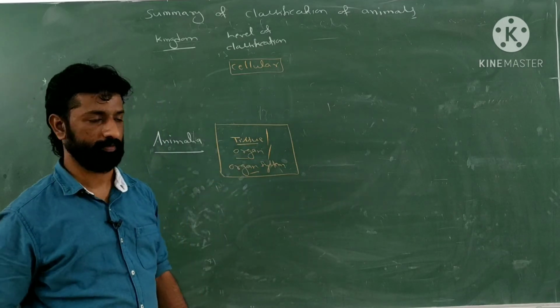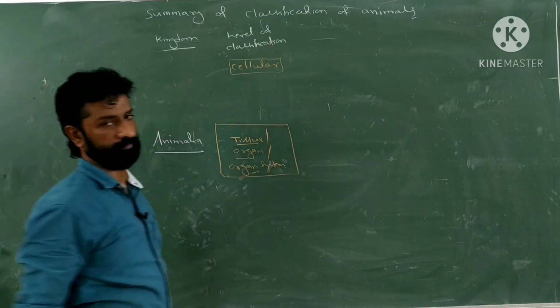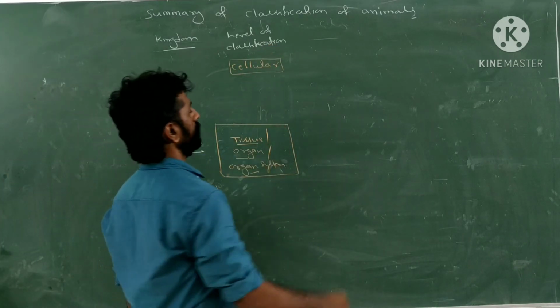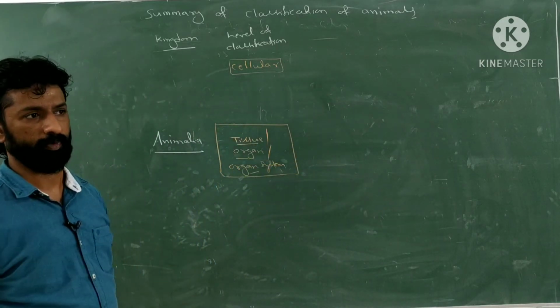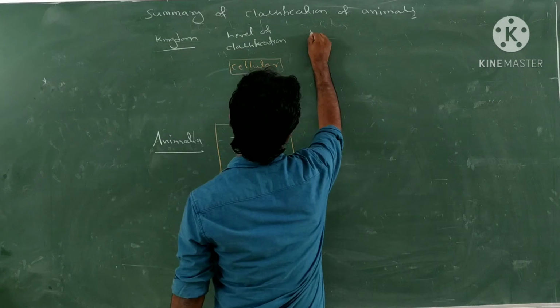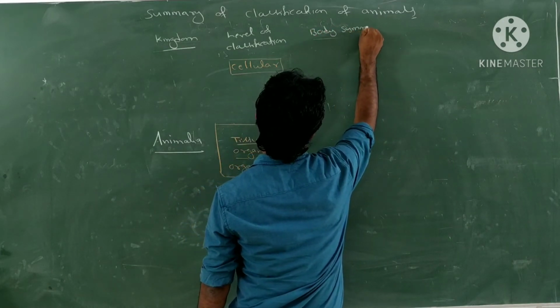Then after the level of classification, what is their body symmetry? So next one, let's consider the body symmetry.